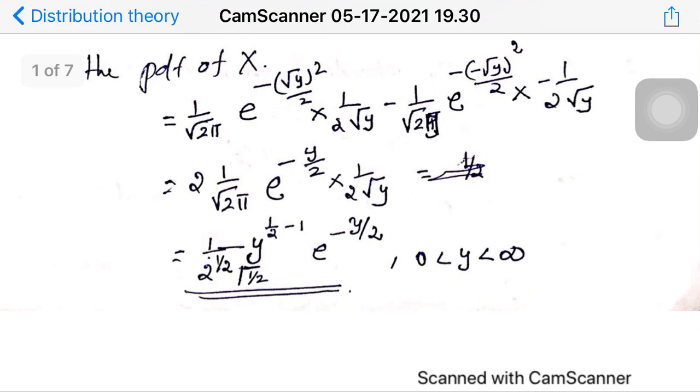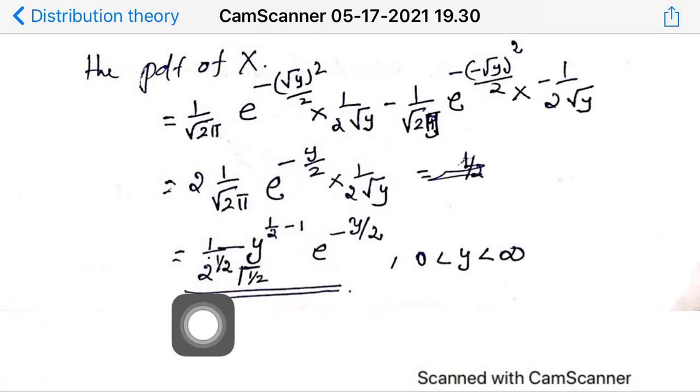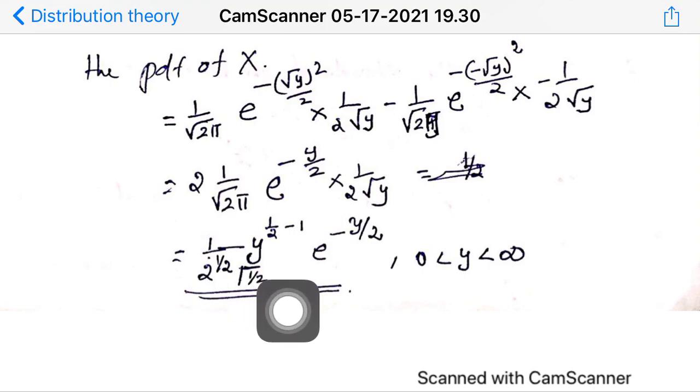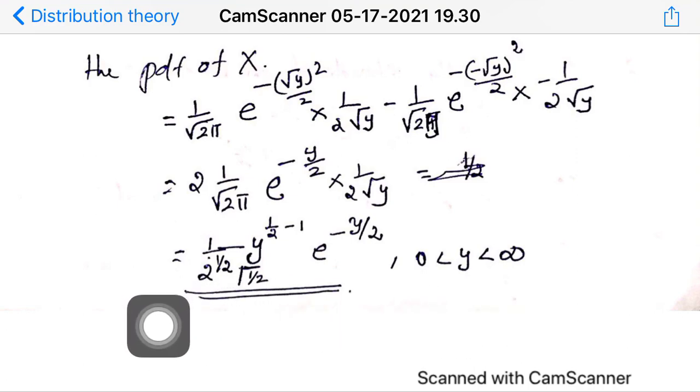You will see that the distribution has the PDF equal to 1 by 2 to the power of 1 by 2 gamma 1 by 2, y to the power of 1 by 2 minus 1, e to the power of minus y by 2, and y varies from 0 to infinity. This is the PDF of a chi-square distribution with 1 degree of freedom. By closely watching this PDF, you can see that this distribution is nothing but a gamma distribution.